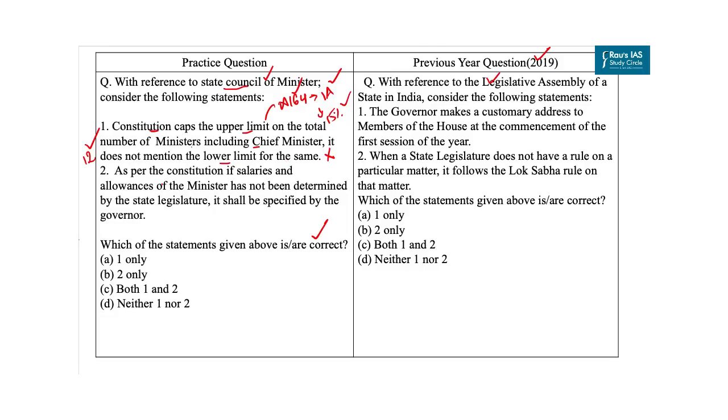Now let's come to the second statement. As per the Constitution, if salaries and allowances of the ministers have not been determined by the state legislature, they shall be specified by the Governor. Now again, according to Article 164, sub-clause 5, the salaries and allowances of ministers shall be such as the legislature of the state may from time to time by law determine, and until the legislature of the state so determines, shall be as specified in the Second Schedule. So again our second statement is incorrect. So our answer to this question is option D, neither 1 nor 2. Answer of this PYQ is option A.